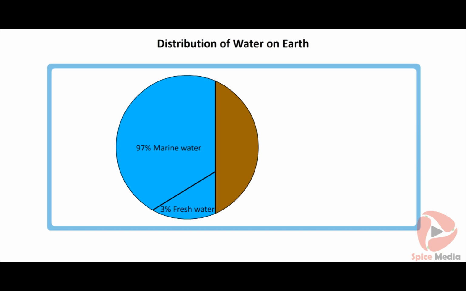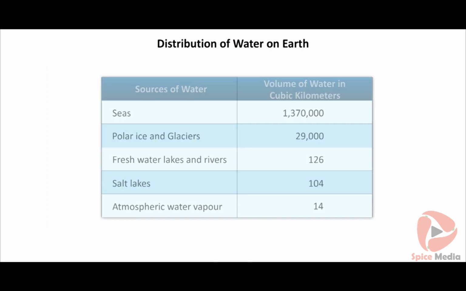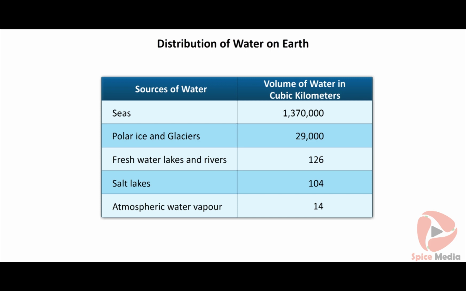The 3% of fresh water is distributed in such a way that 87% of fresh water is in the form of polar ice caps and glaciers. 12% is in the form of groundwater and salt lakes, and only 1% of fresh water is available for human consumption. Look at the table showing the distribution of water on Earth.